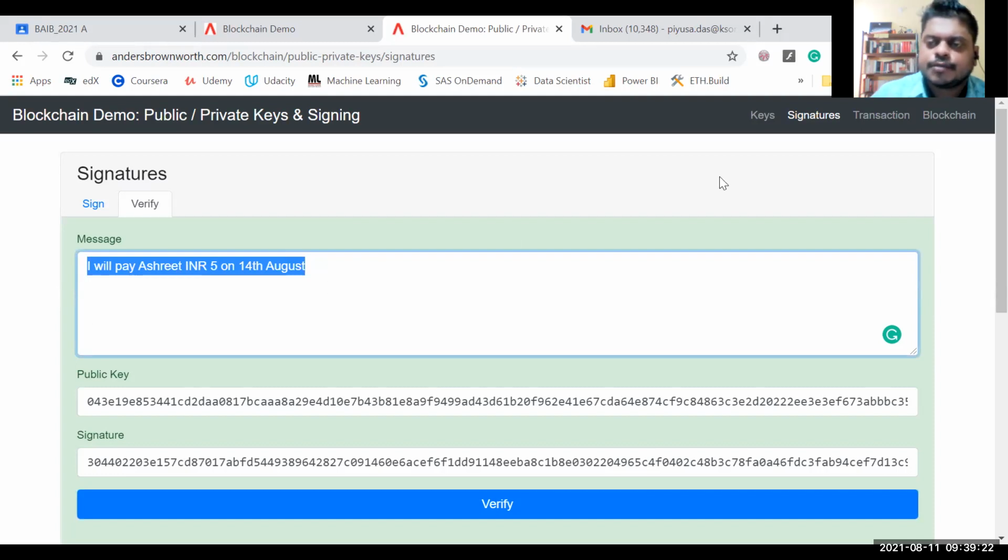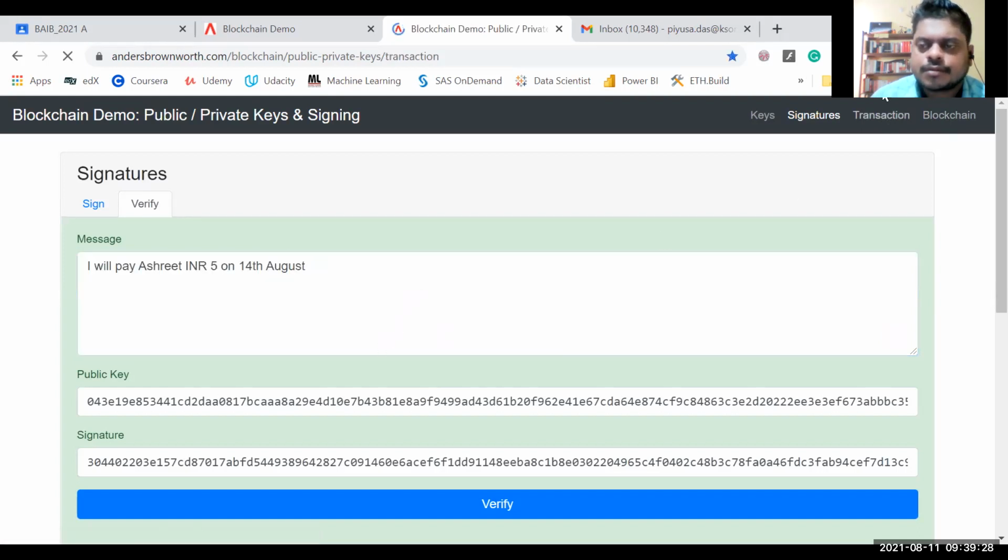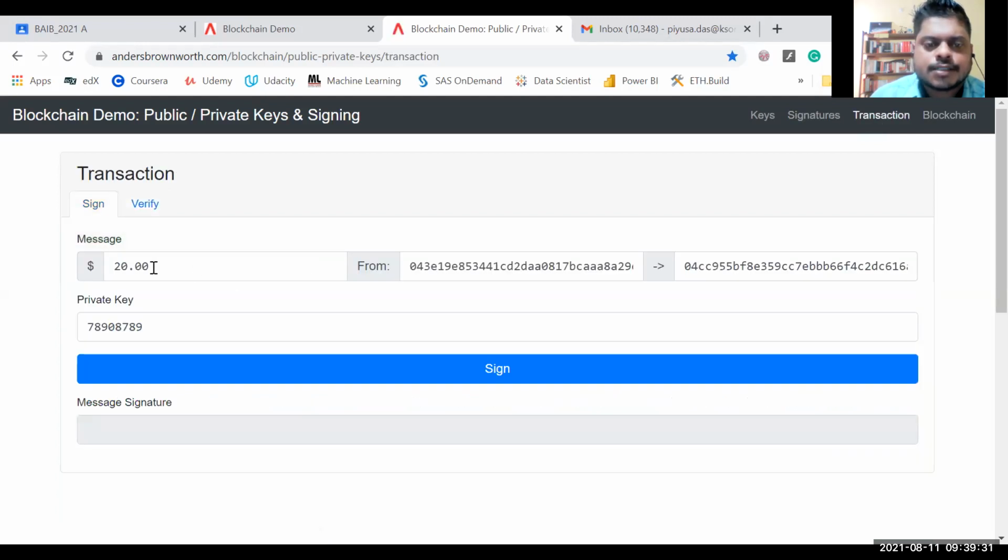I think the next example is the transaction. So now the next part. As we have discussed so far, you have a private key which is very confidential to you. You have written it down on a piece of paper, and there is only one key per person. Obviously you can change it later on, but right now you have one key. With that, a public key is generated, which is visible to all persons in the blockchain. From the public key, something called an address is generated. So we are adding another layer of security.